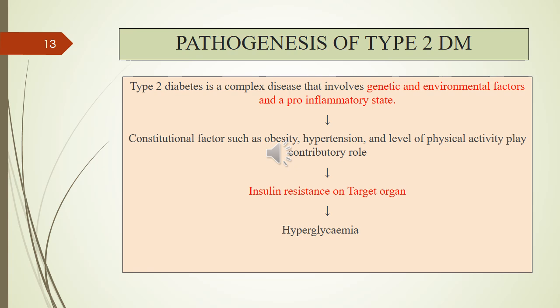So since insulin cannot bind with the tetrameric receptor, the door for entry of glucose, that is GLUT4, right? So it cannot open, GLUT4 cannot open, so glucose cannot enter, and glucose remains in blood only, and it is called hyperglycemia, and leads to type 2 diabetes mellitus.